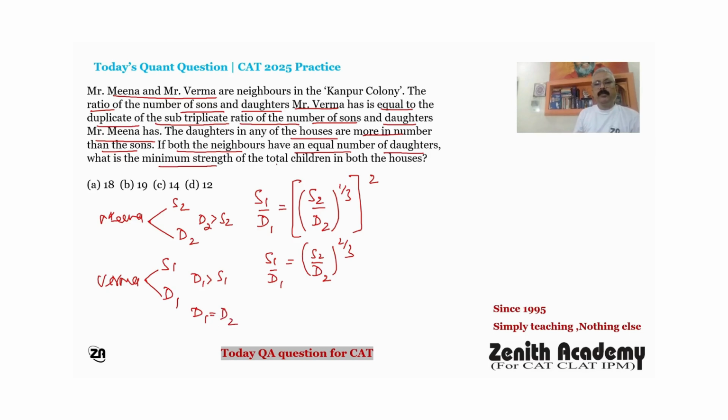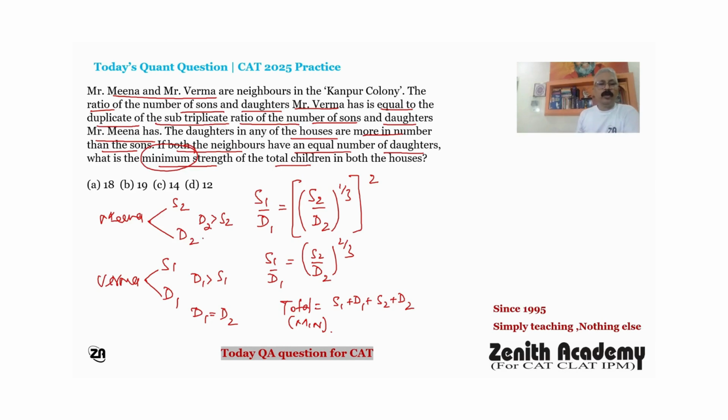What is the minimum strength of the total children in both the houses? So total children in both the houses is going to be S1 plus D1 plus S2 plus D2. Now the point is minimum strength is required, means total must be the minimum possible value.